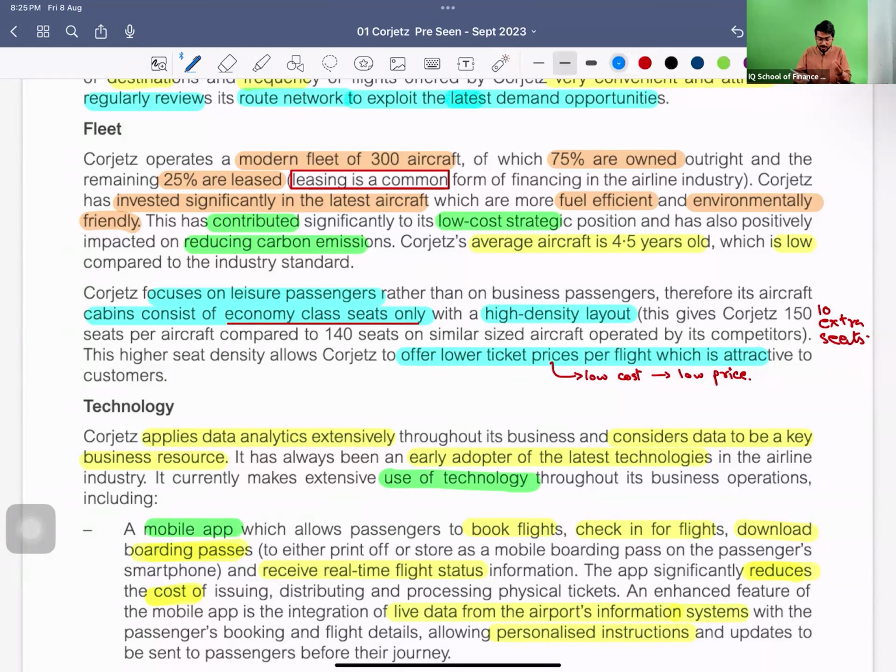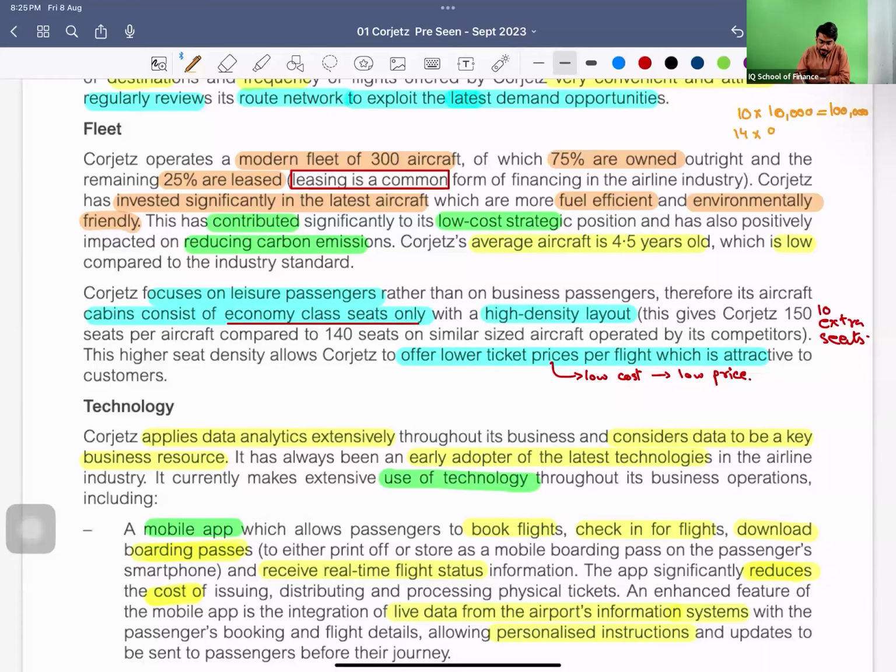For example, let me just explain it very easily. I am going with 10 customers, charging them $10,000. It will give me $100,000, right? If I am operating with 14 passengers per flight, I can somehow make it.